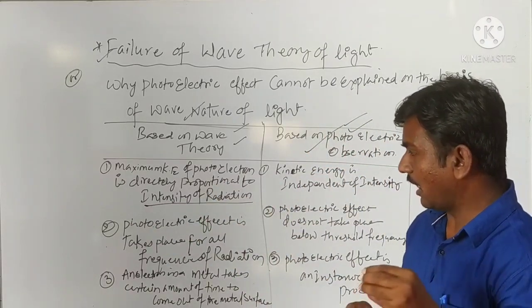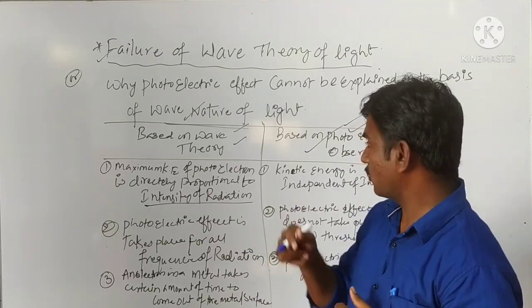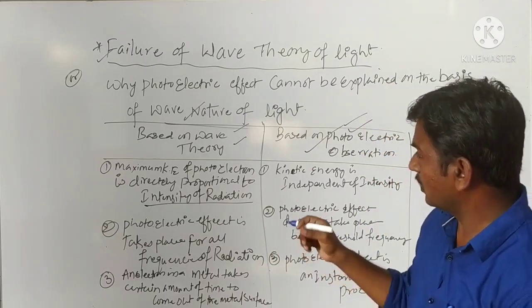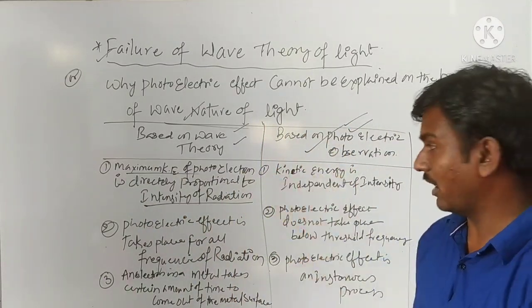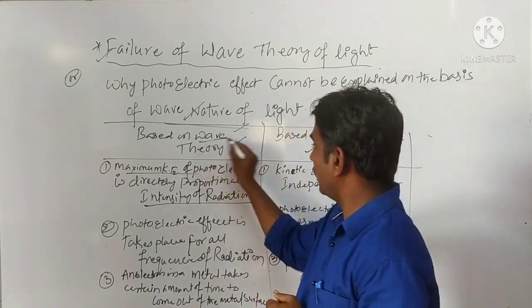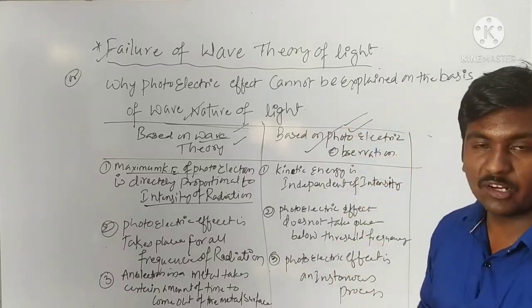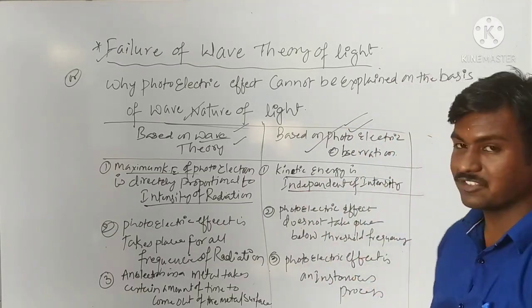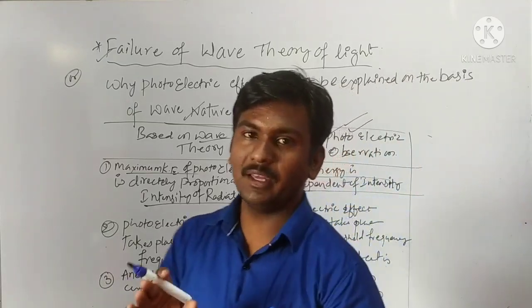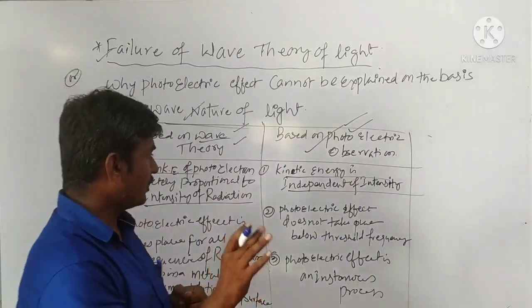Okay, so you want to have photoelectric effect means you need maximum kinetic energy which is proportional to intensity of light based on wave theory. But according to photoelectric effect, maximum kinetic energy is independent of intensity. But यहाँ पे intensity की कुछ भी जरूरत नहीं है.